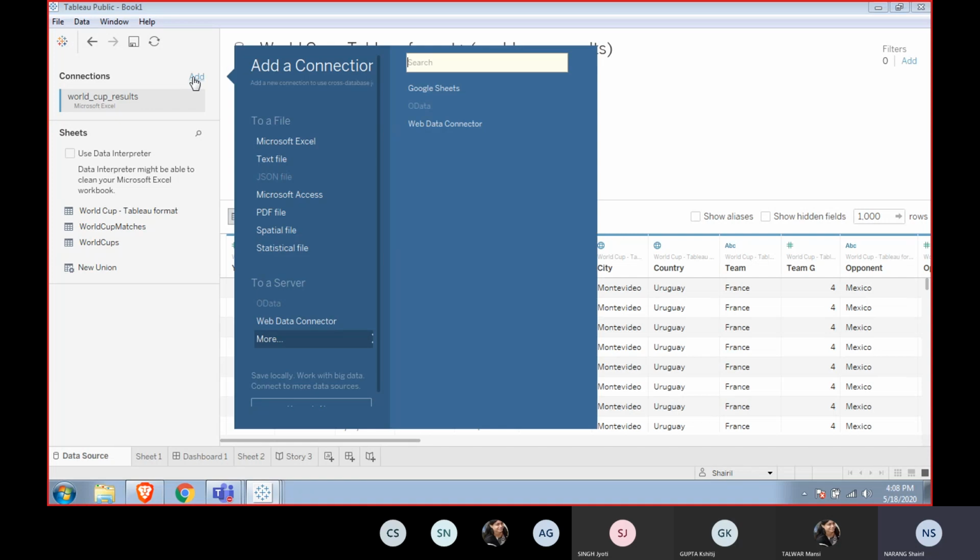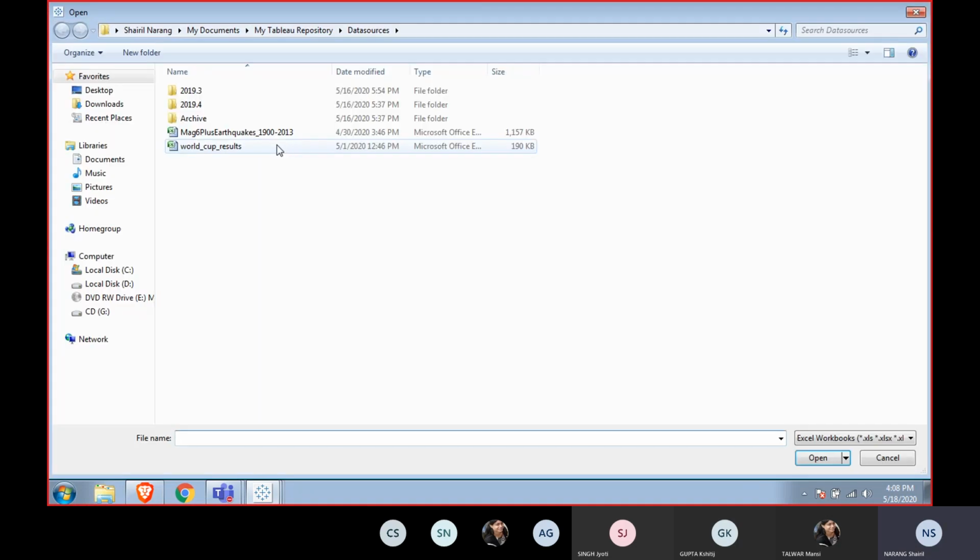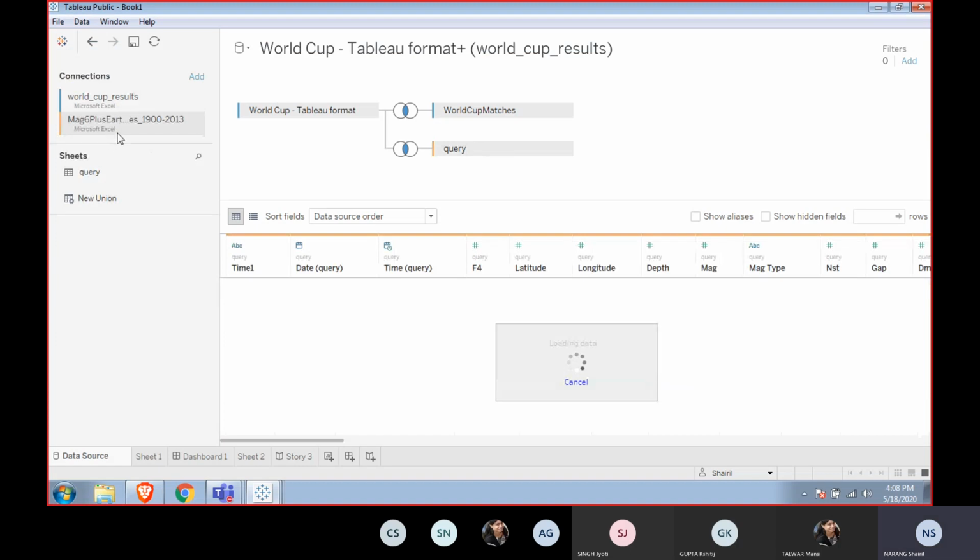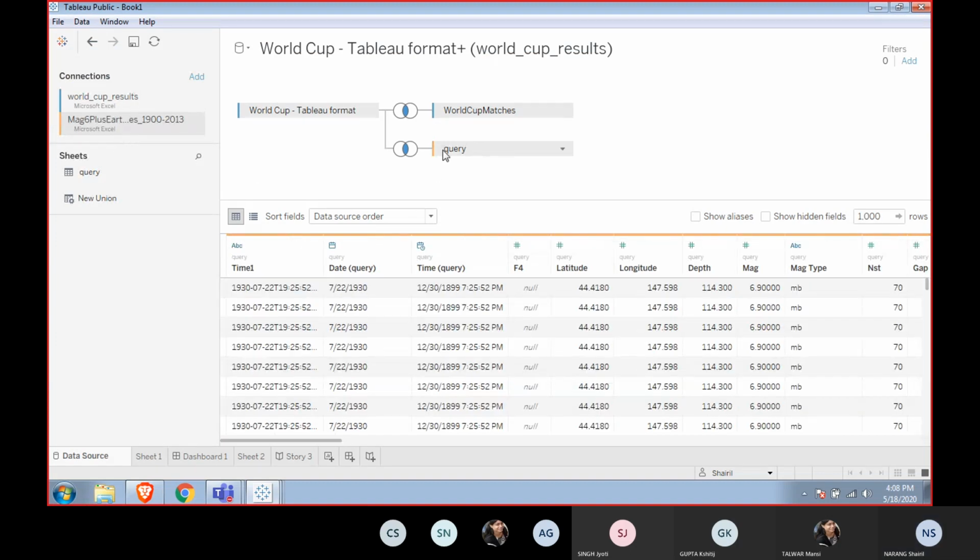You can add more connections through here. Let's say you have one connection here. I can go with this. Another worksheet created, and another data has come in. This was actually in terms of a query. This sheet name is query.